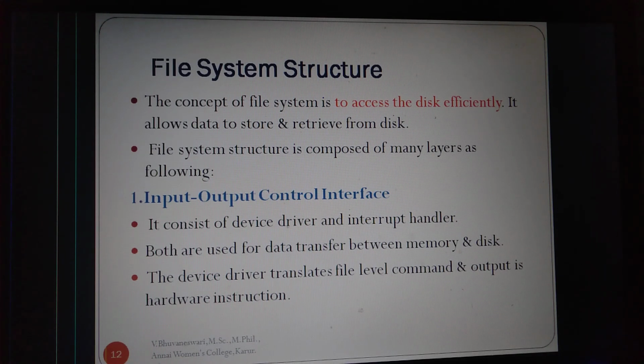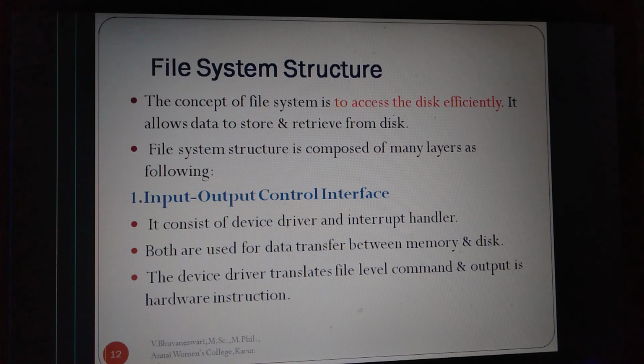The file system structure is composed of many layers as following. The file system layers are input-output control interface. First one is, it contains a device driver and interrupt handler. Input-output control interface, you have the device drivers and interrupt handlers. Both are used for data transfer between memory and disk.